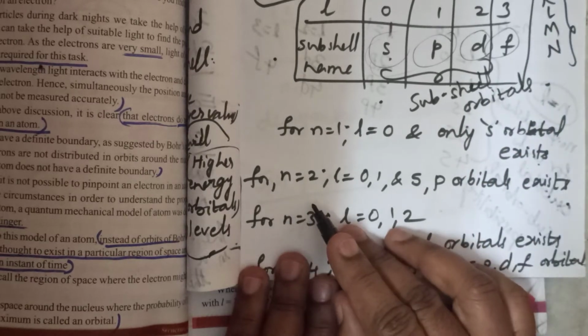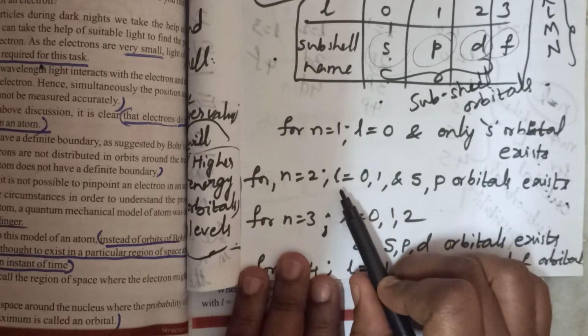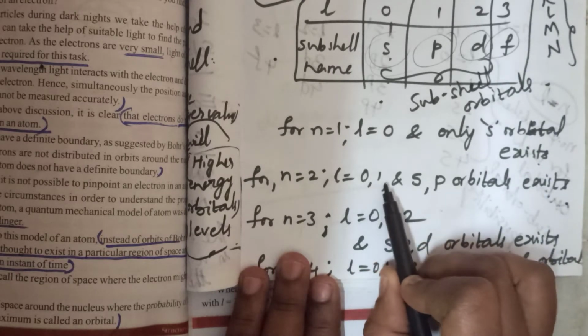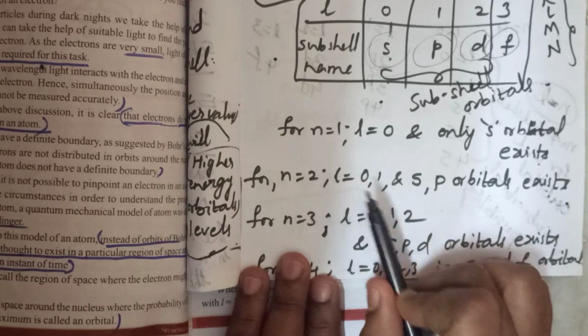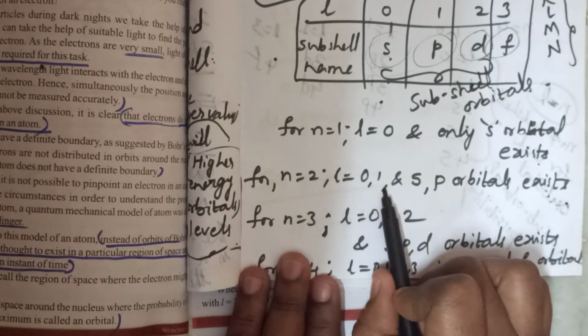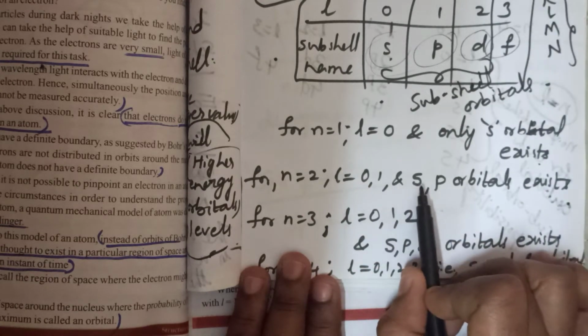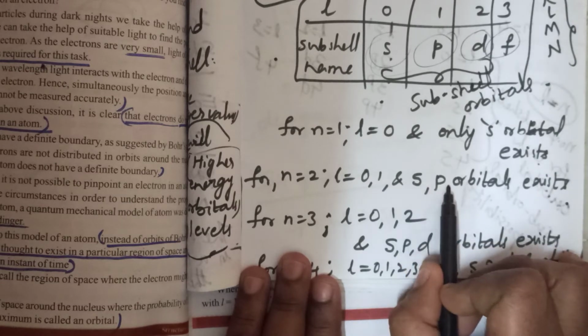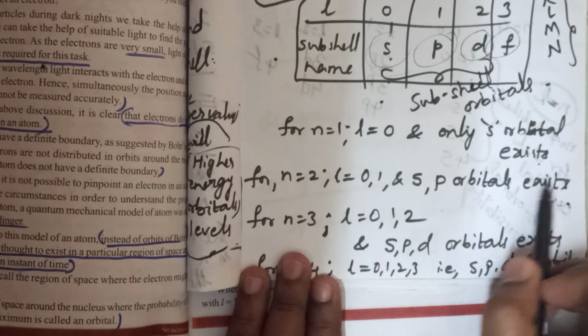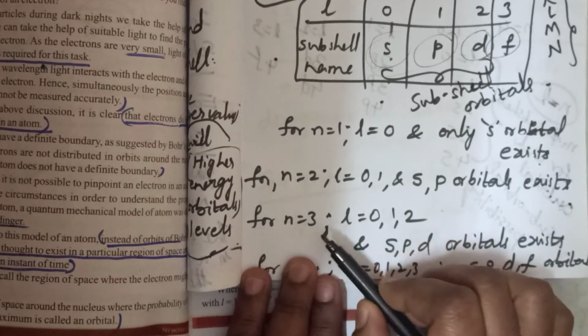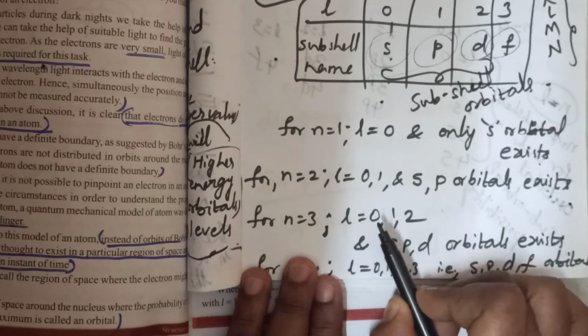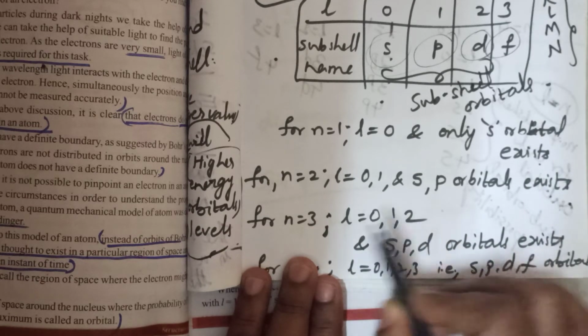For N equals 2, L values start with 0 and go up to N minus 1. 2 minus 1 is 1, so 0 and 1. That's why here S orbital and P orbitals exist. Coming to N equals 3, L value starts with 0 and ends with N minus 1.